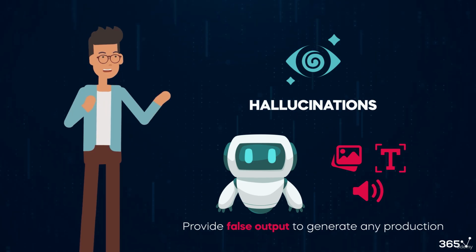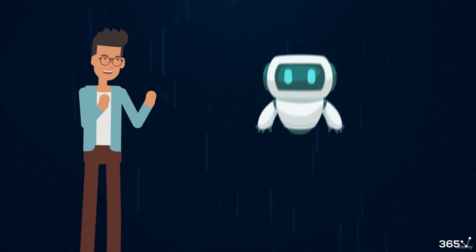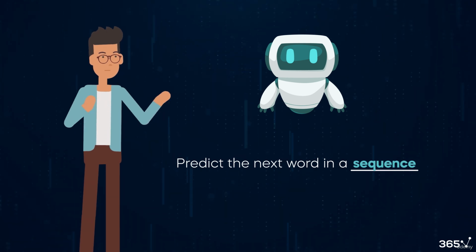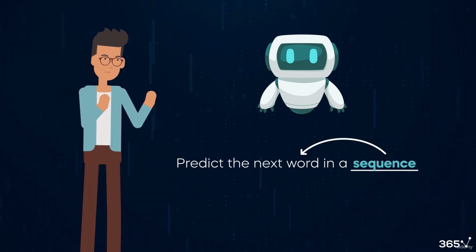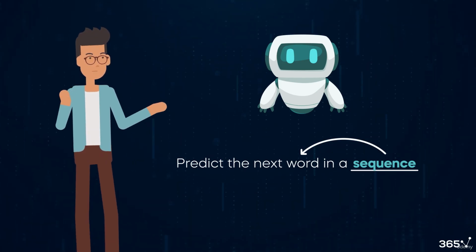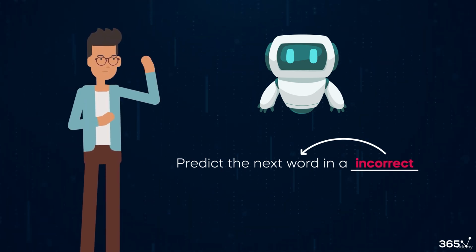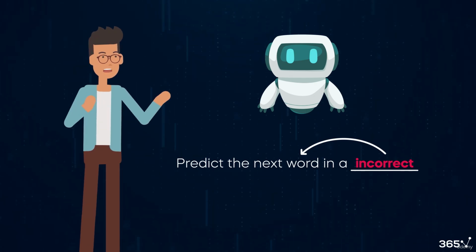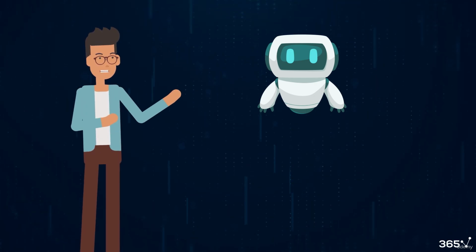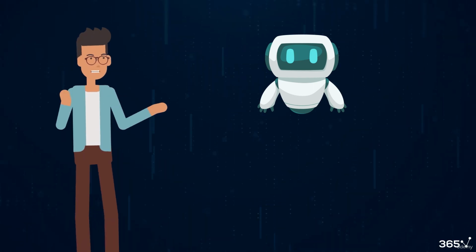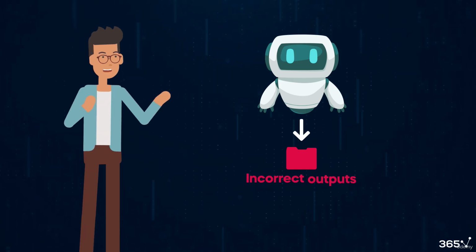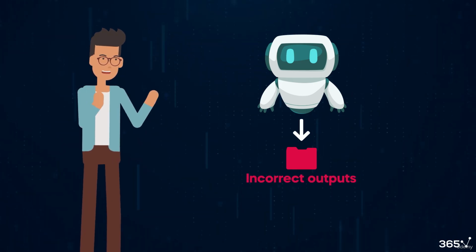Now that you understand how Gen AI operates, you realize that models often predict the next word in a sequence using context to enhance accuracy. Despite the power and sophistication of these models, their predictions can occasionally be incorrect. Another reason hallucinations could occur is that the AI could be trained on factually incorrect data to begin with. If trained with false data, the model will likely produce incorrect outputs, right?